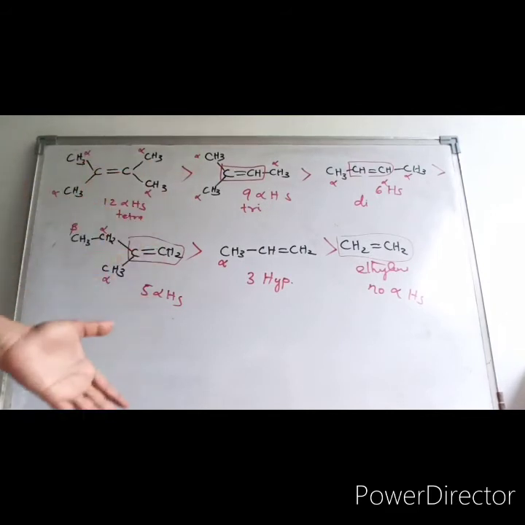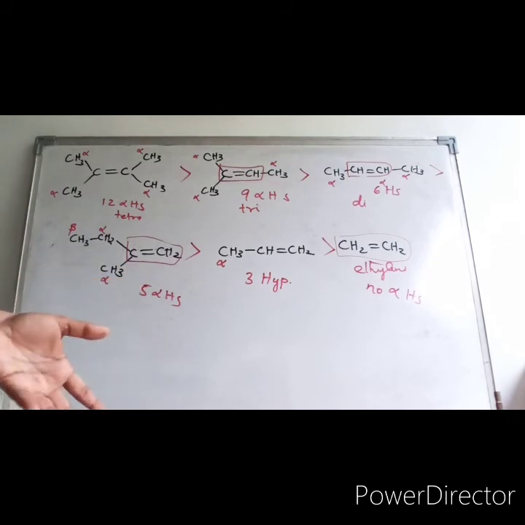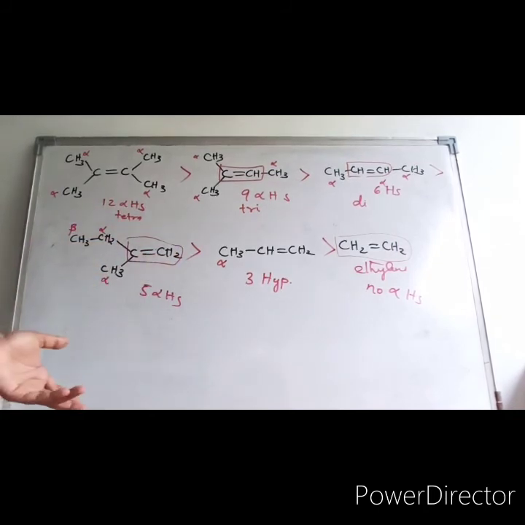So as the number of hyperconjugative structures increases, stability increases. That is the concept of hyperconjugation. Later we will see that hyperconjugation is also involved in determining the stabilities of carbocations and free radicals, that we will see later.